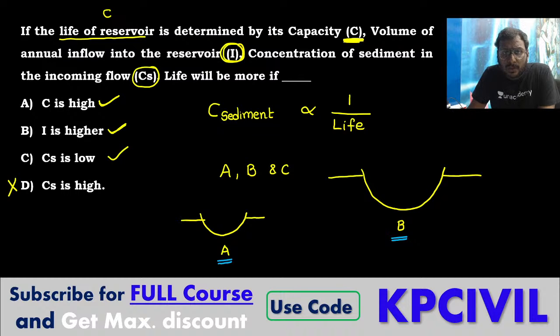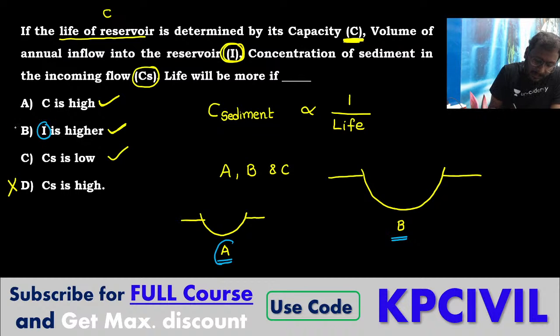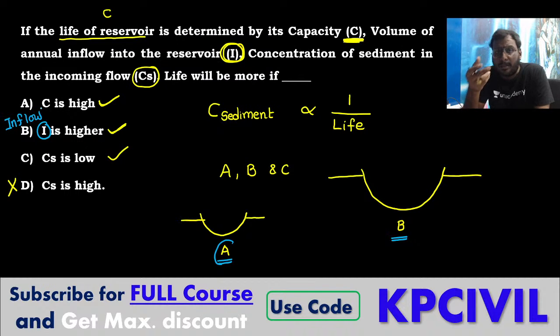Same, inflow through the flood is more, damage will be more on A. I is inflow only. Inflow through the flood is more, damage happened will be more in a small reservoir. So, life will be reduced.